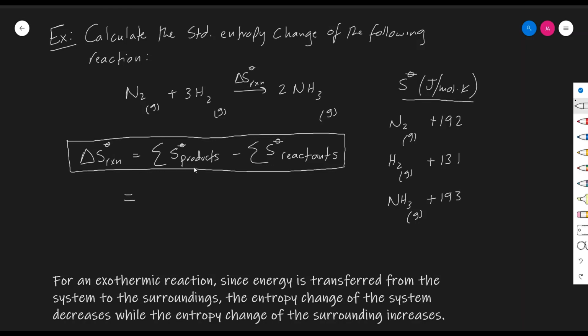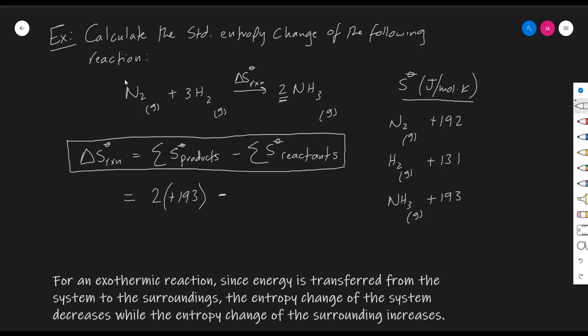producing the following mathematical equation. Therefore, the sum of the absolute entropy of the products, which is ammonia in the gaseous state, is positive 193 multiplied by 2, since we have 2 moles of ammonia in this case. Thus, this would equate to 2 multiplied by positive 193. And then I would subtract it from the sum of the absolute entropy values of the reactants, which are nitrogen and 3 moles of hydrogen.